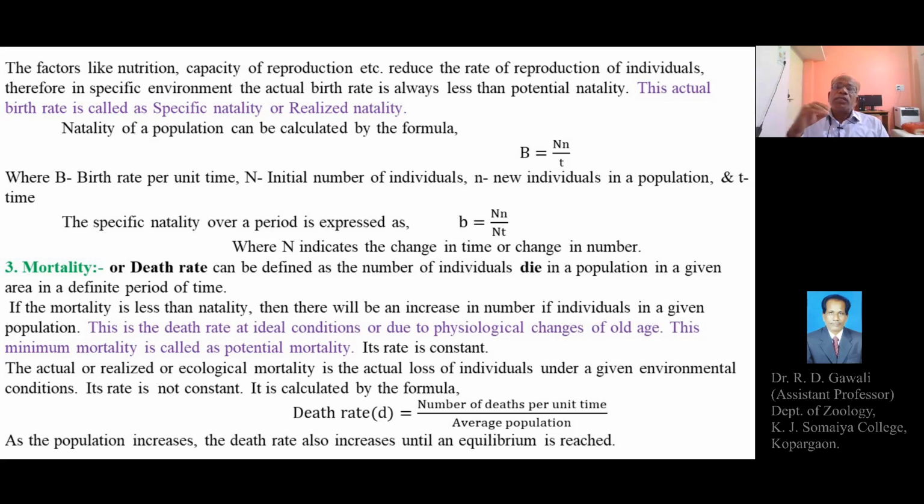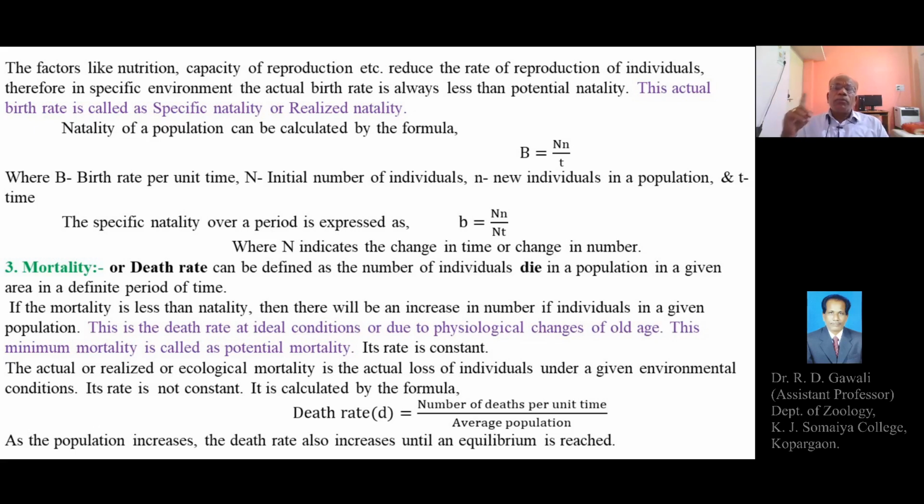So the individual dies usually at the stage of old age, due to the physiological changes in them, not due to other factors of the environment, but due to the physiological change in them, or due to old age only. And this type of death rate is usually less.